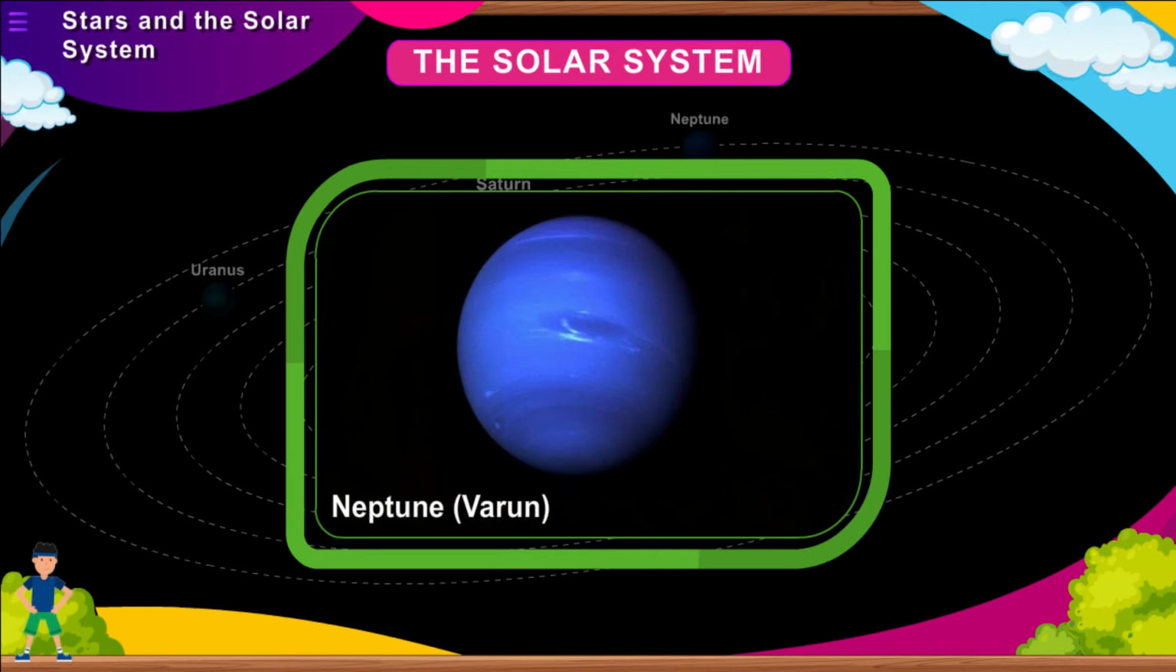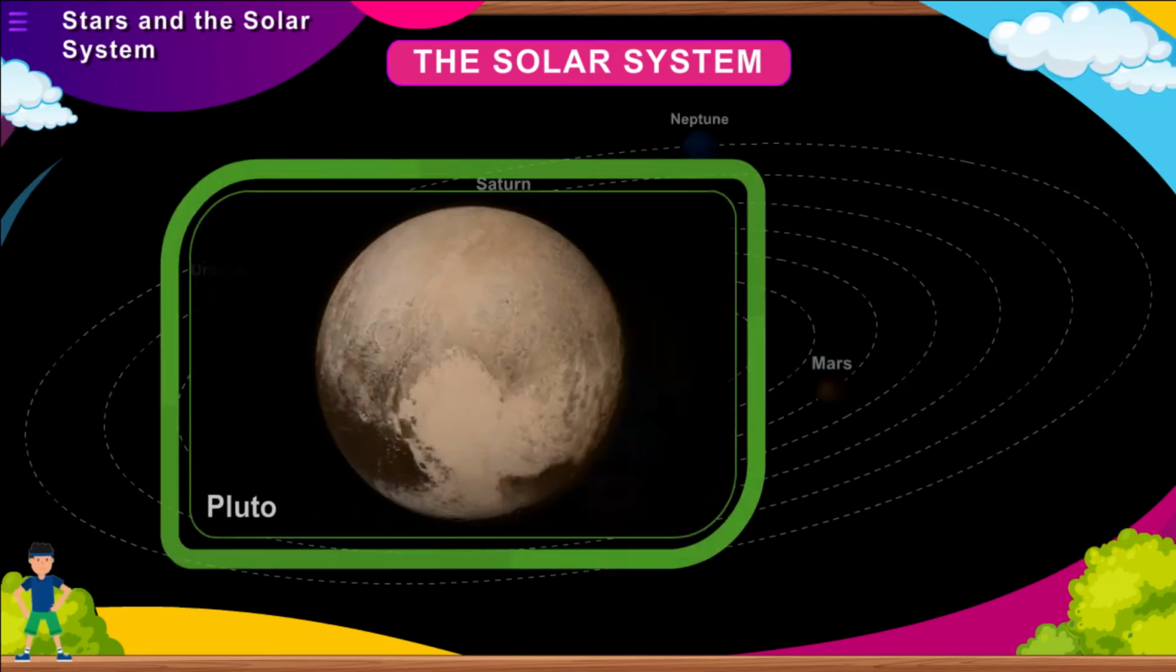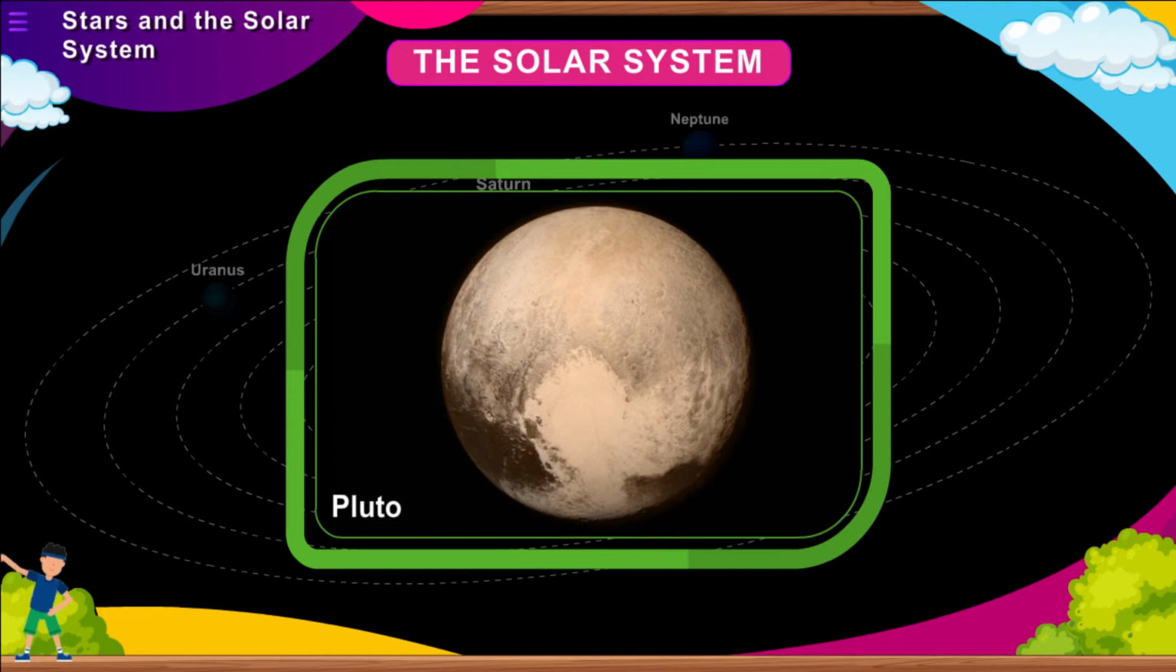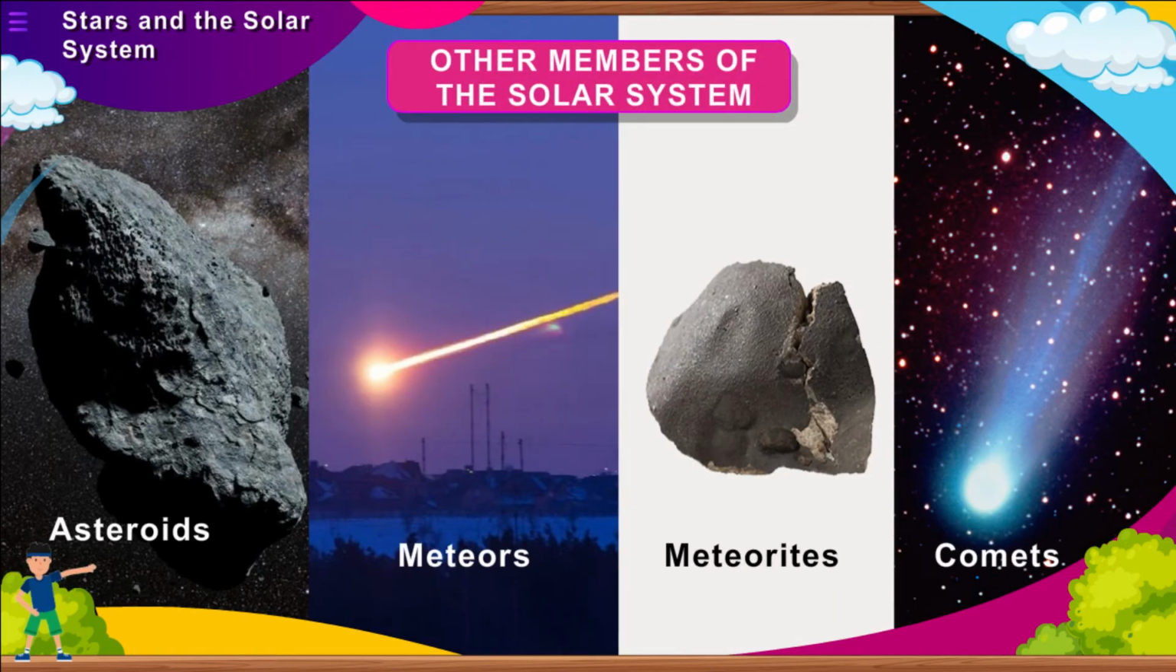Till 2006, there were 9 planets in the solar system. Pluto was the farthest planet from the Sun. In 2006, the International Astronomical Union (IAU) adopted a new definition of a planet. Pluto does not fit in this definition, so it is no longer considered to be a planet of our solar system.